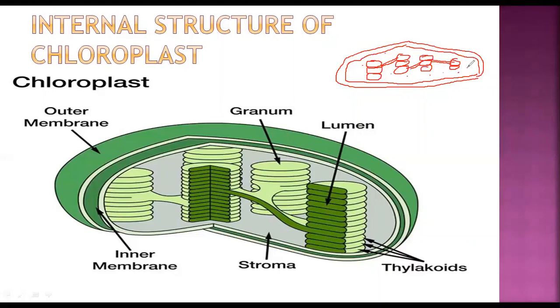It's very important for you to know that the chloroplast has its own DNA, which is not shown in the figure. But you should know that it has its own DNA. You can just represent DNA because it's a self-replicating organelle. It has its own DNA, and that's the reason it can replicate.